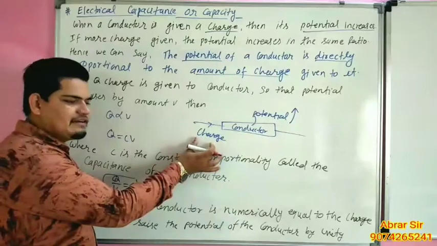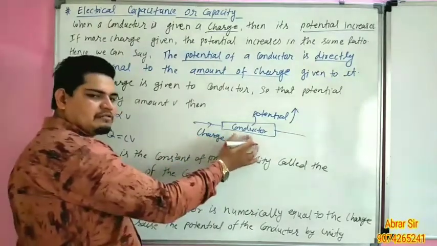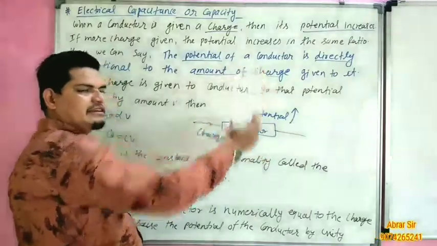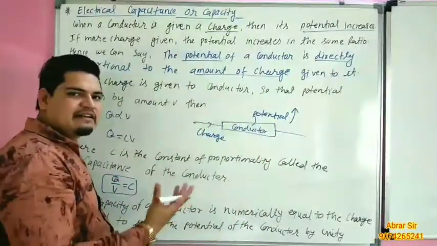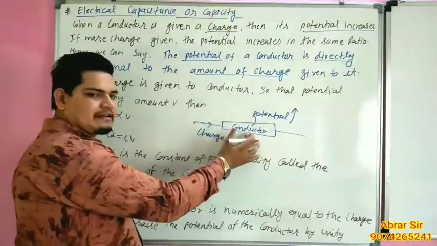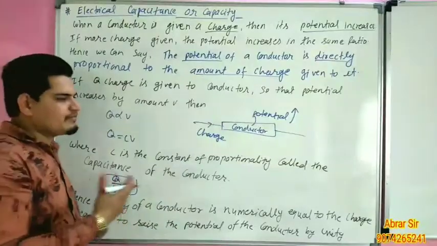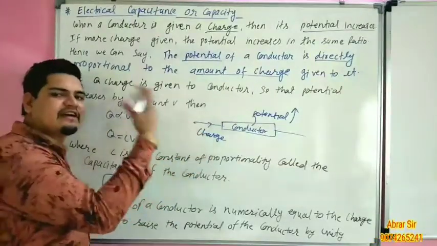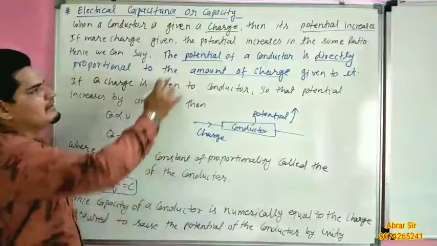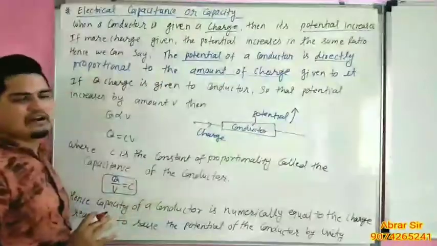Potential indicates the direction of flow of current. When charge is given to the conductor, its potential increases. So potential is directly proportional to charge. The potential of the conductor is directly proportional to the amount of charge.